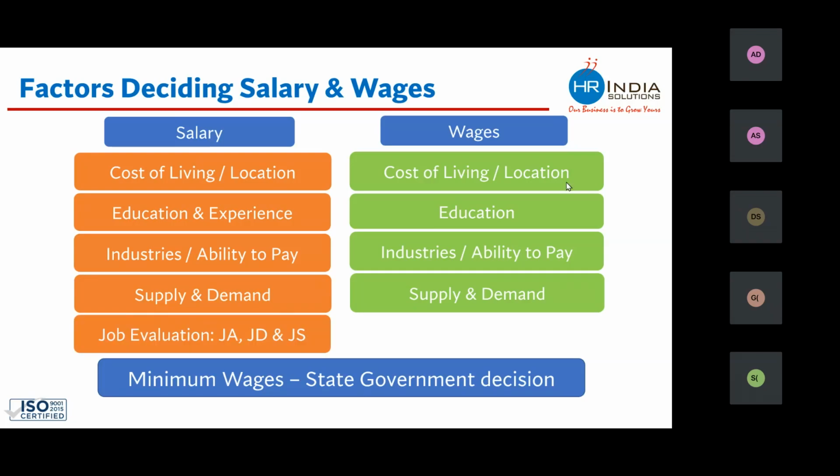Third, job evaluation, which plays an important role in deciding salary. Job evaluation is nothing but job analysis, job description, and job specification. This is normally done for new jobs, whenever a new job is created. Otherwise, if a job already exists, then the previous salary plays an important role. Under wages, whenever the state government decides minimum wages for workers, they invite the important labor unions of the state, which plays an important role.